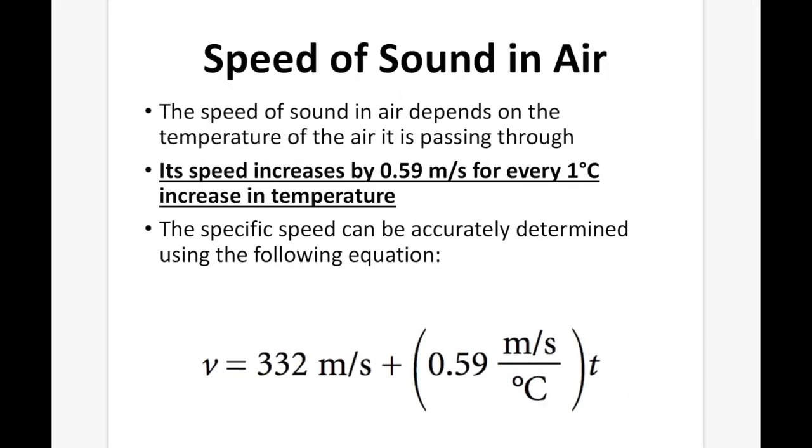The speed of sound in air depends on the temperature of the air it's passing through. Its speed increases by 0.59 meters per second for every 1 degree Celsius increase in temperature. The specific speed of the sound can be accurately determined using the following equation. V equals 332 meters a second plus 0.59 times the temperature, which is this guy right down there. So that's going to be our temperature.